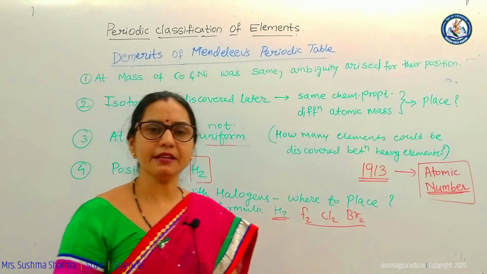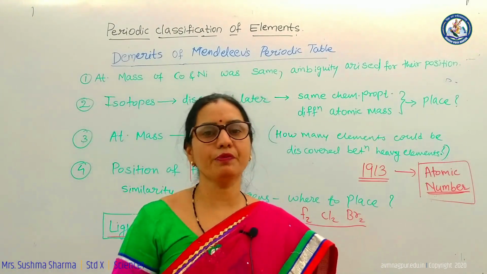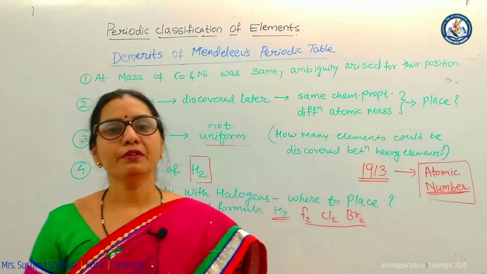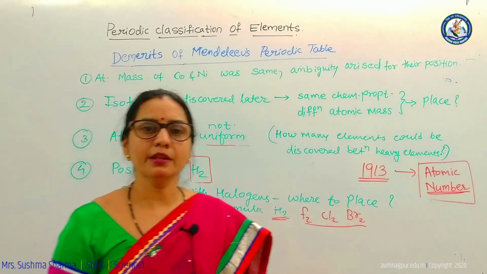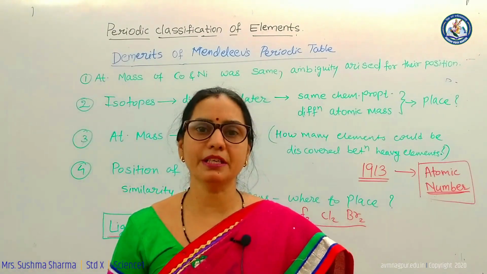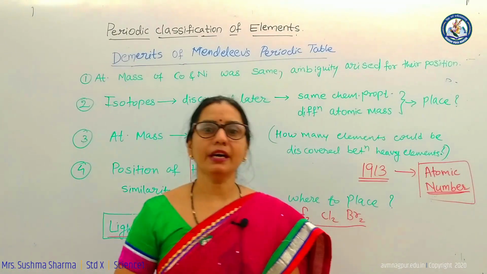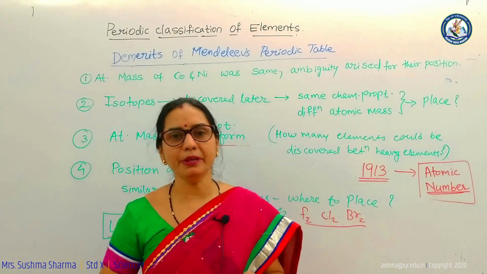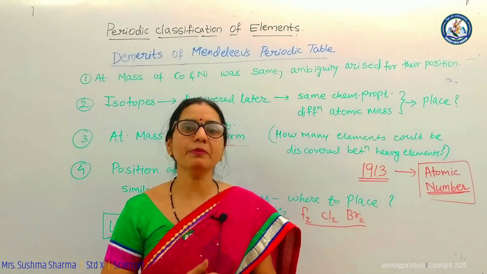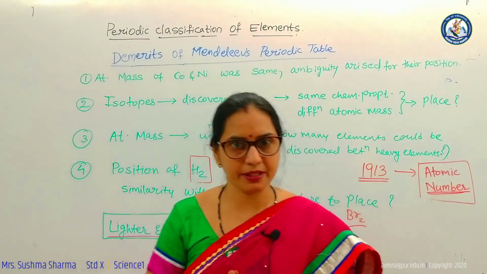In the year 1817, he came forward with the law of triads, and according to him, when elements are arranged in increasing order of atomic masses having similar chemical and physical properties, the atomic mass of the middle element was the approximate mean of the other two elements.